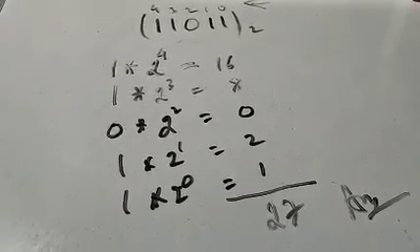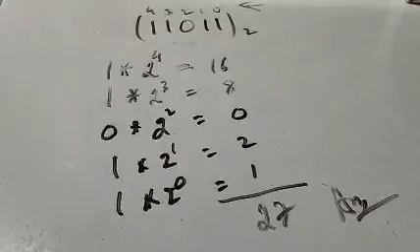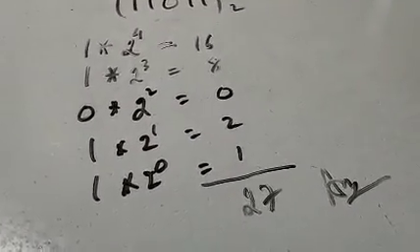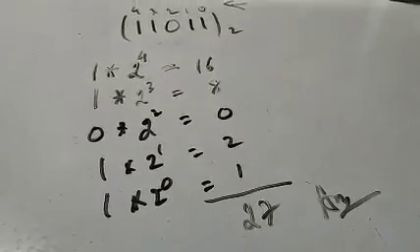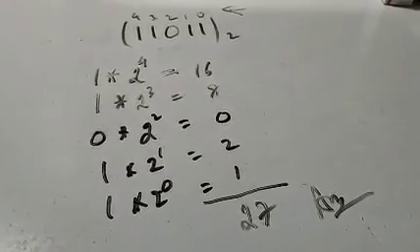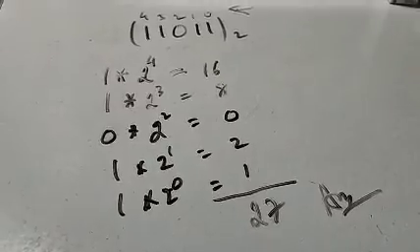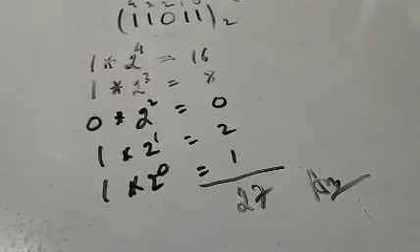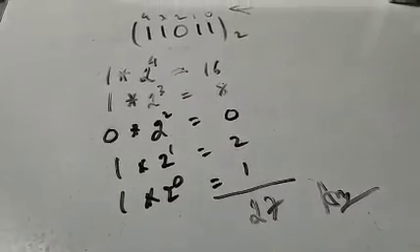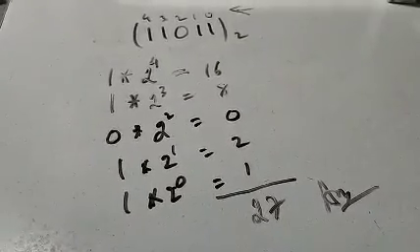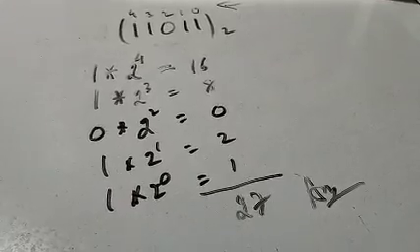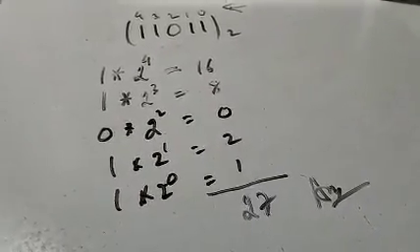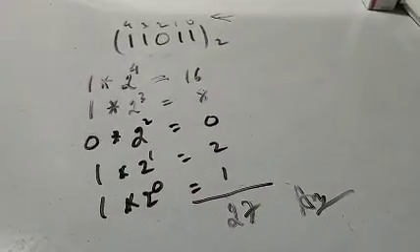After having done all the digits, add up the results, and the total is the decimal equivalent of the binary number that is given. So this is what we understand, and with this you come to the end of your number system chapter.